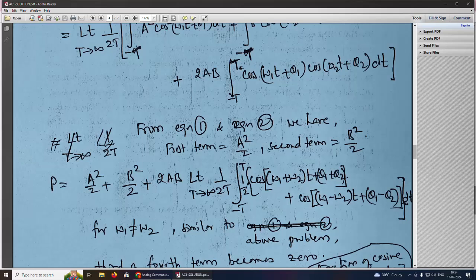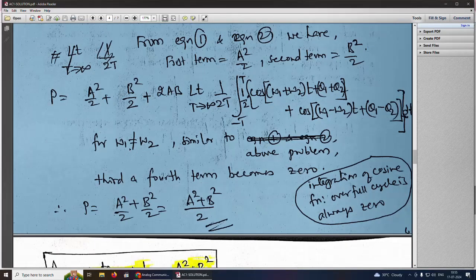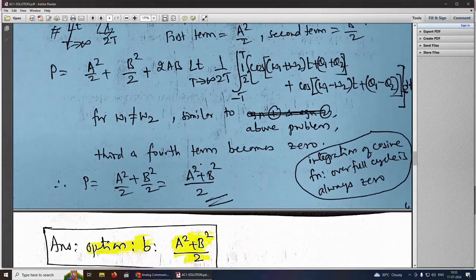For the third term, we can apply the cos A into cos B formula: cos(A plus B) plus cos(A minus B), whole divided by 2. If you apply that formula here, we will get this equation. For omega 1 not equal to omega 2, you can see here the third and the fourth terms become 0. The reason is the integration of a cosine function over a full cycle is always 0. The third term becomes 0. Therefore the answer is P equal to a square by 2 plus b square by 2, that is equal to (a square plus b square) by 2. So the answer is option B, (a square plus b square) by 2.